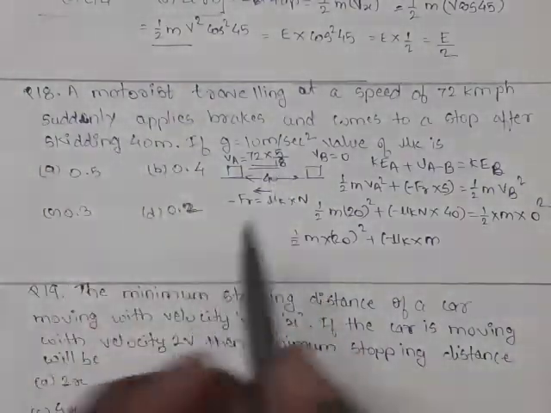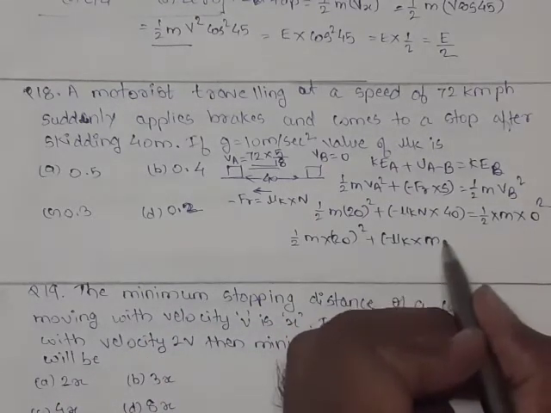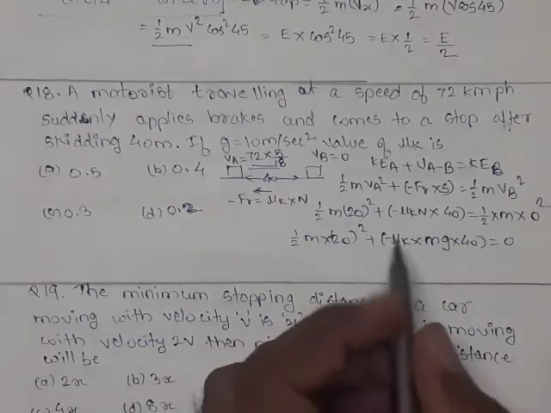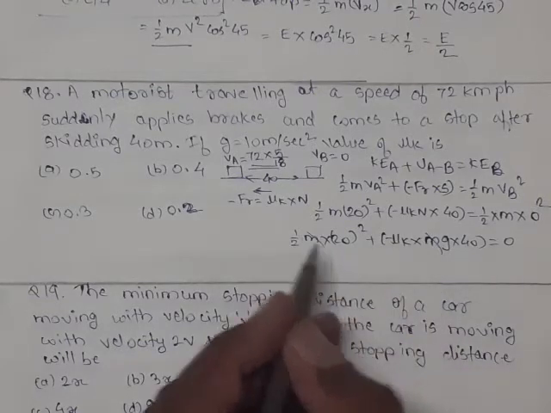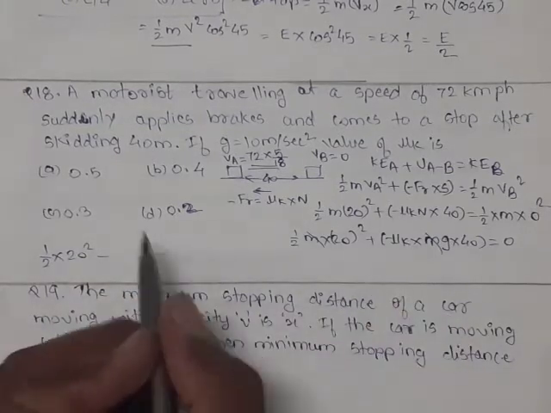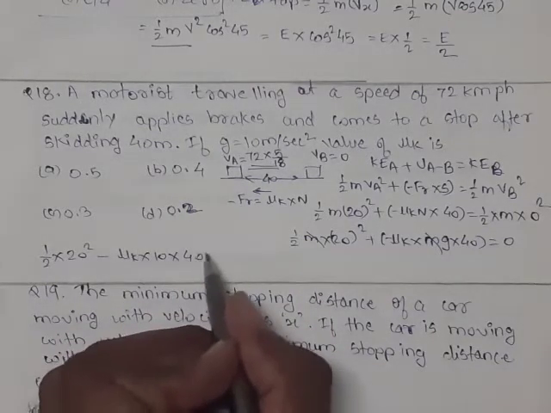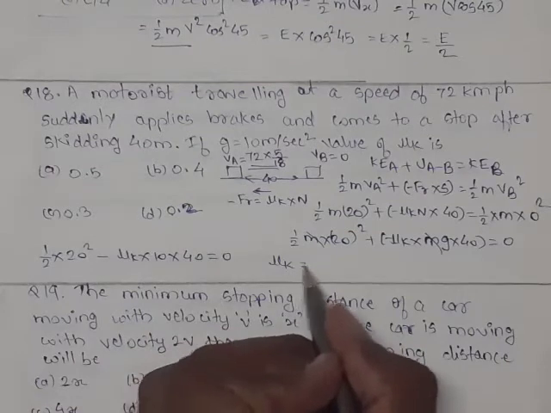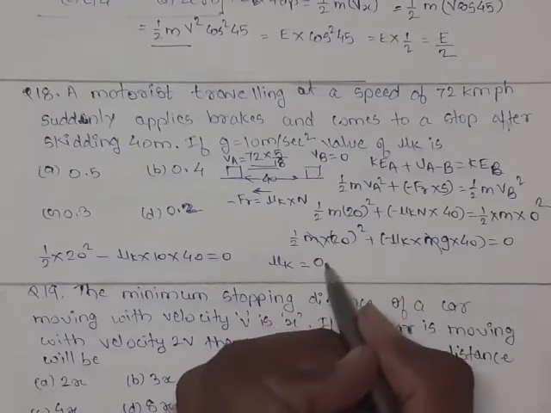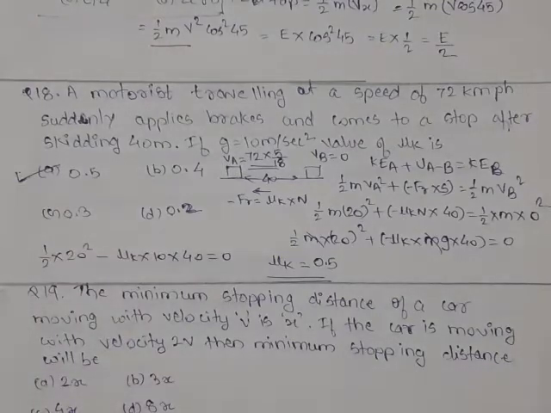The motorist is traveling in a motor vehicle, so the weight of that motor vehicle is equal to the normal reaction, and weight is equal to m into g, into 40, equal to 0. Now we can cancel this m. Finally, the remaining value is 1/2 into 20 square minus mu k into g. G value has to be taken 10, into 40, equal to 0. On simplifying, we get the value of mu k equal to 0.5. This is our answer, 0.5. So out of these four options, option A is correct.